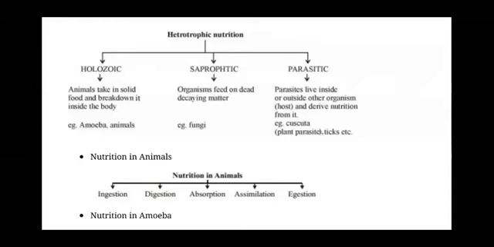So basically in the parasitic mode of nutrition, what happens? One organism, listen carefully, lives inside the body of other organisms and obtains the nutrients from there without killing them. For example, you must have heard many times that in our body we have worms in our intestine, inside our stomach.